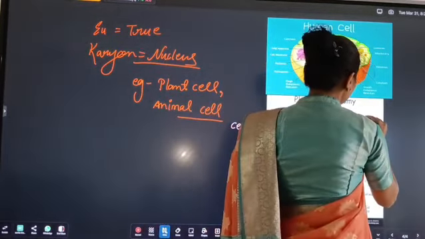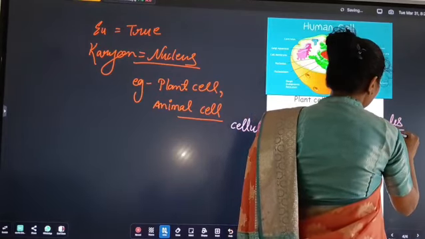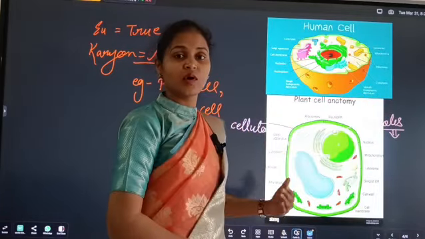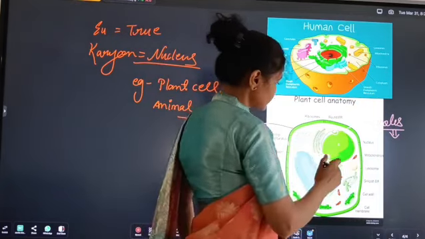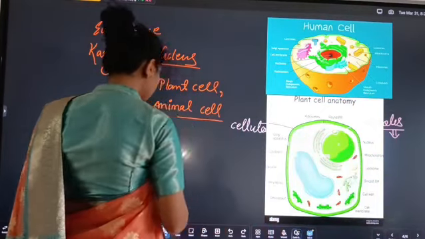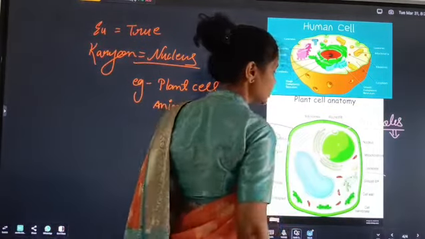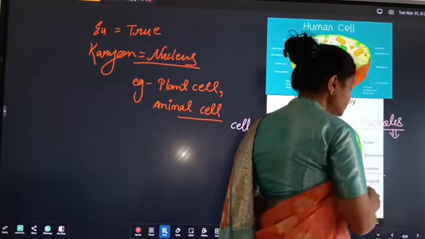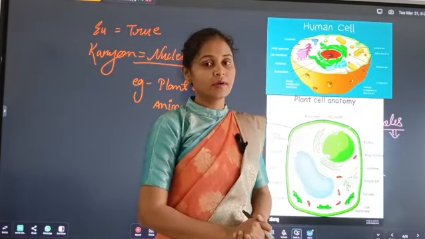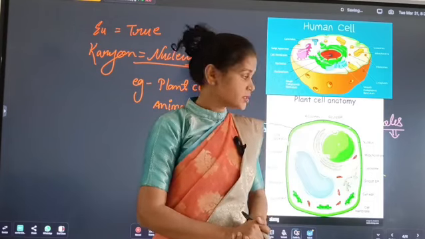The function of the nucleolus is that it participates in the formation of ribosomes for protein synthesis. And this is the lysosome. Lysosome is called the suicidal bag of the cell because it contains hydrolytic enzymes which digest unnecessary material inside the cell.